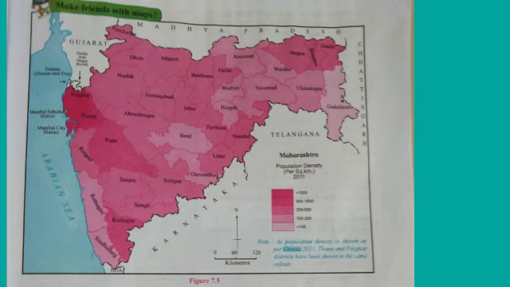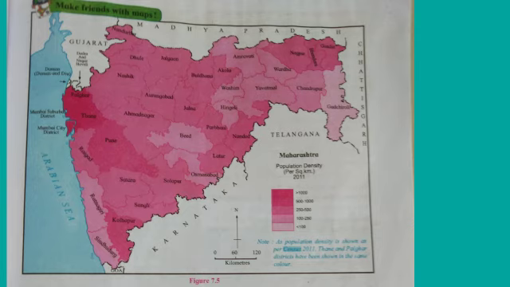Second question, name the sparsely populated districts with a density of less than 100 per square kilometer. The sparsely populated districts with a density of less than 100 per square kilometer are Gadchiroli, Bid, Usmanabad. Next question, name two districts with moderate population densities. Nasik and Nagpur are the two districts with moderate population densities. Next question, what is the density of the dark shaded regions or districts? The density of the dark shaded regions is greater than 1000 persons per square kilometer.